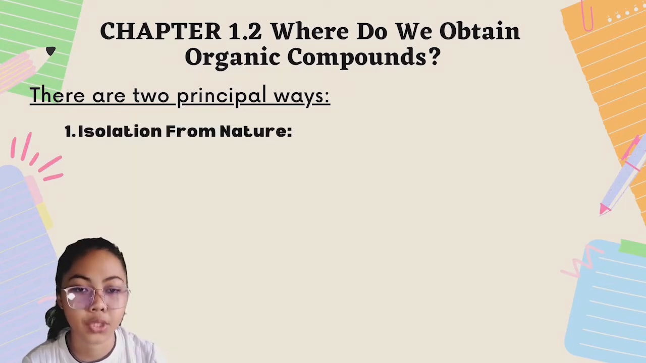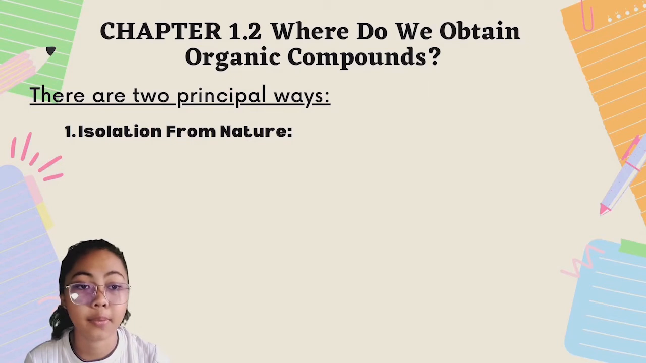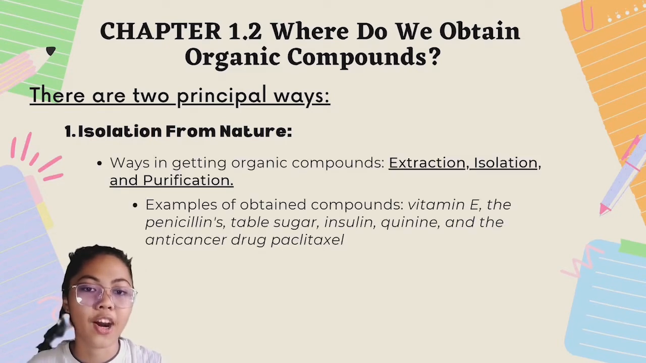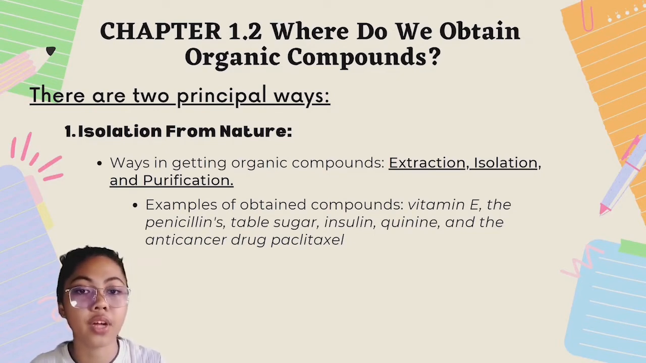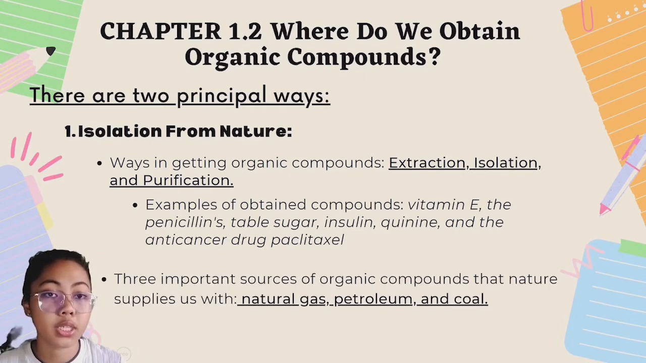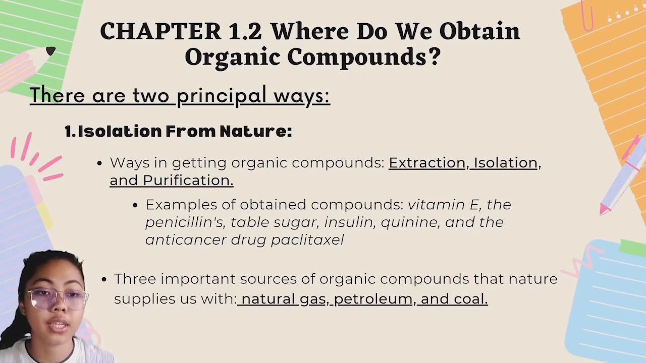For isolating them from nature, living organisms are basically chemical factories. Each of these organisms makes thousands of organic compounds by a process called biosynthesis. So how do we obtain organic compounds from them? Organic compounds from these biological sources are isolated by solvent extraction followed by purification. Here are some examples of organic compounds obtained through this method. These biological sources are also converted naturally into petroleum oil, natural gas, and coal, which are 3 important sources of organic compounds that nature supplies us with.